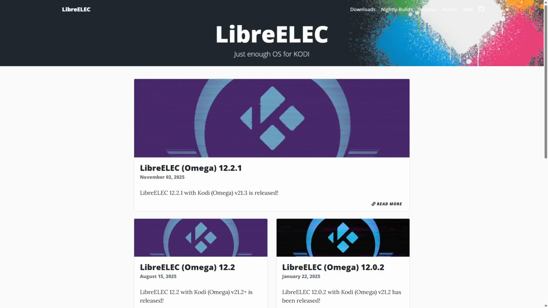LibreELEC versus CoreELEC. Which media OS is better? Choosing the right media operating system can completely change how you enjoy your content without the hassle of performance issues. Let's explore both options briefly. LibreELEC and CoreELEC are popular media operating systems designed for home theater PCs.